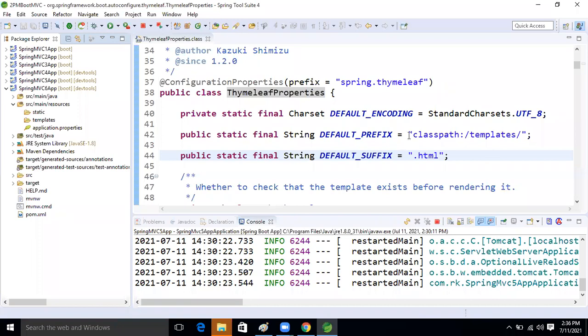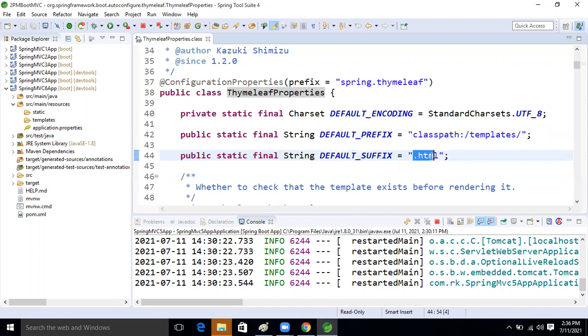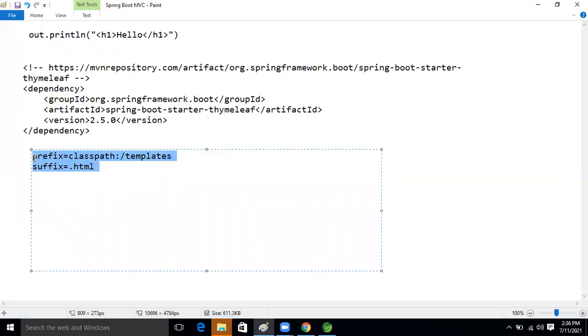So here, classpath templates is there, right? Classpath templates is the default prefix. What is the default suffix now, guys? .html or not, guys? Come on. .html. Yes. So whatever theoretical explanation I'm giving, is it correct or not, guys? Come on.